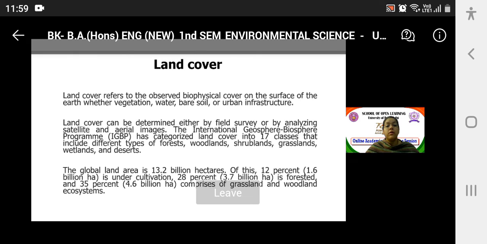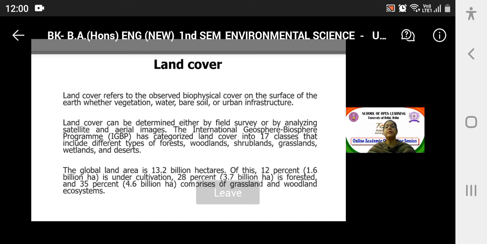So first of all, let us understand what is land cover. Okay, when we talk about land cover, it basically refers to the observed biophysical cover on the surface of the earth. Whether it is vegetation, it could be water, it could be bare soil, or it could be urban infrastructure. So with what biophysical cover the land has been covered is land cover, right?